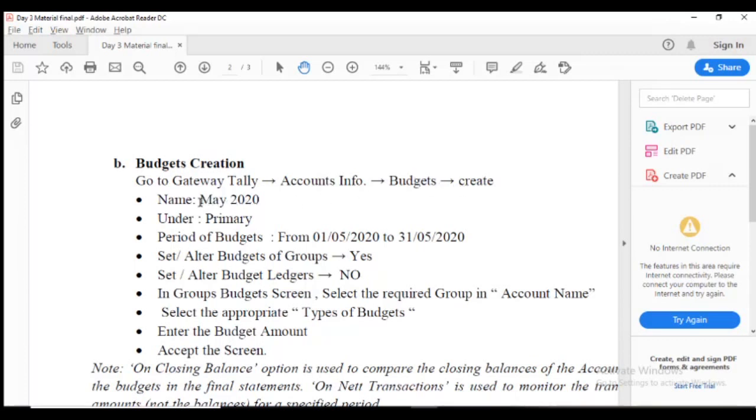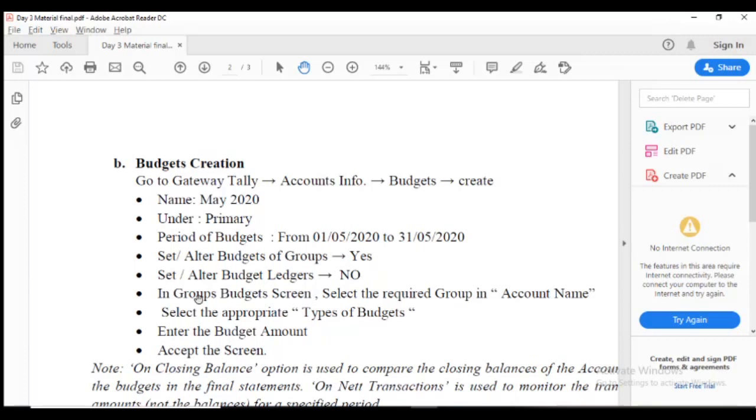The name is asked first. We put in the name May 2020, under Primary. Period of the budget is 1/5/2020 to 31/5/2020. Budget of group set or alter is yes. By ledger is no, because in the given scenario we make the budget via groups only.